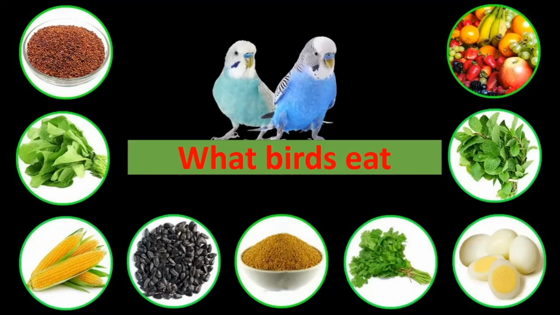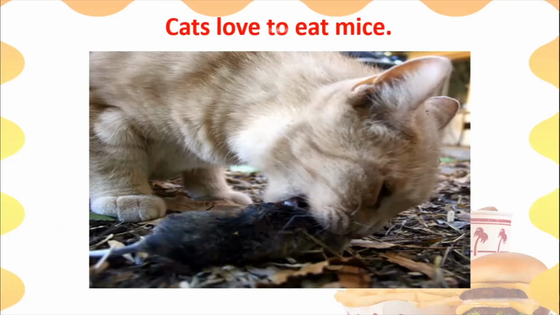Okay, so birds eat millets, you can say, that ragi which you can see, it is a kind of a grain. They eat vegetables also, leafy vegetables like coriander, spinach, mint, and they can also eat seeds of different kinds of fruits. They can eat maize and fruits, of course. Birds love fruits. So we talked about all this also last time, isn't it? Now let us come to some more animals. So in the beginning we will talk about some domestic animals, and then we will go to the wild animals.